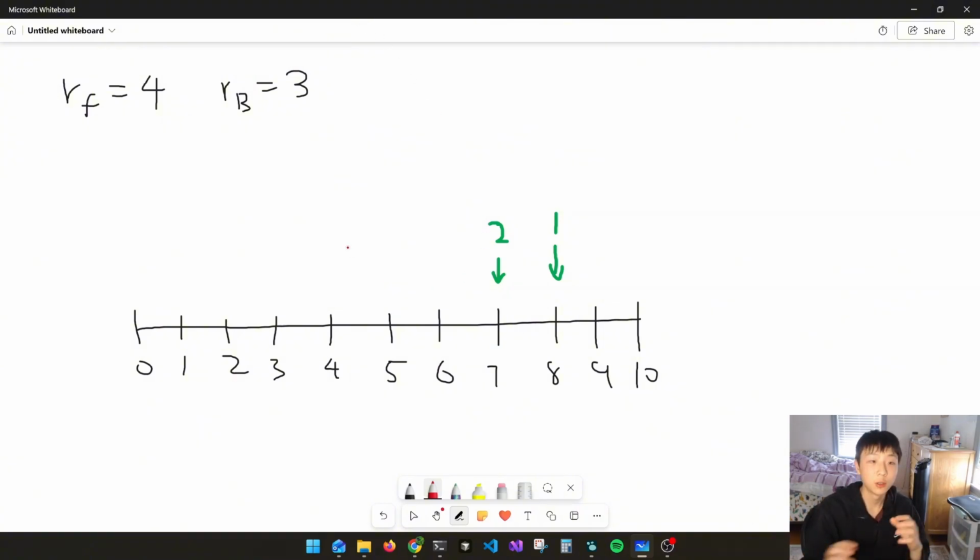All right, so for the sample case over here, we have RF equals 4, which represents 4 seconds per meter. RB equals 3, which means 3 seconds per meter, and Bessie's going to be faster. And there are two rest stops over here: one at 7 with a tastiness value of 2, and one at 8 with a tastiness value of 1.